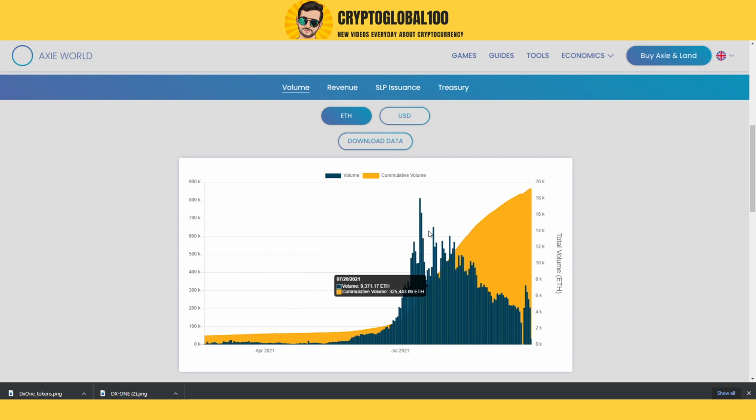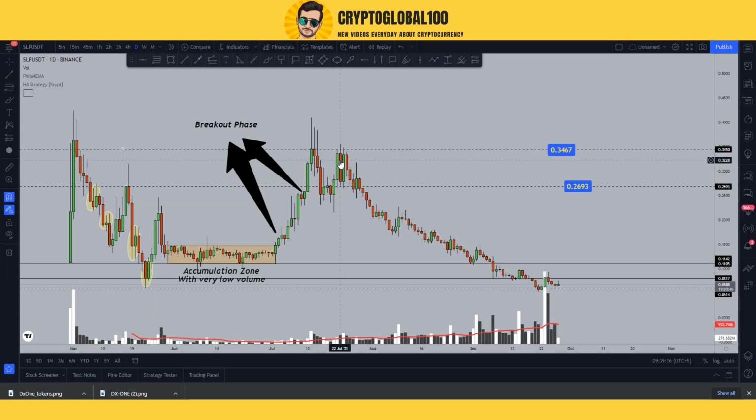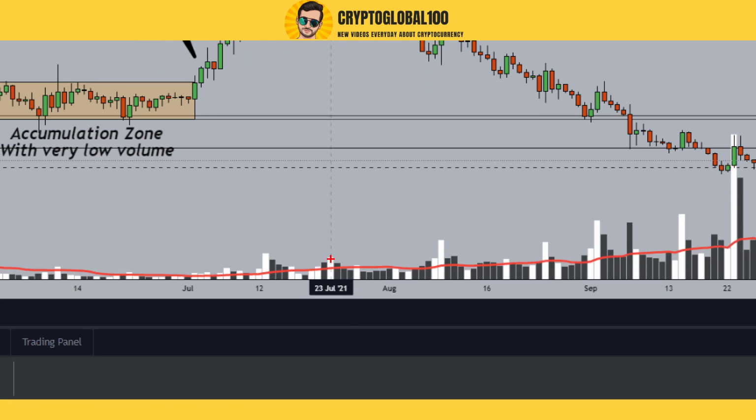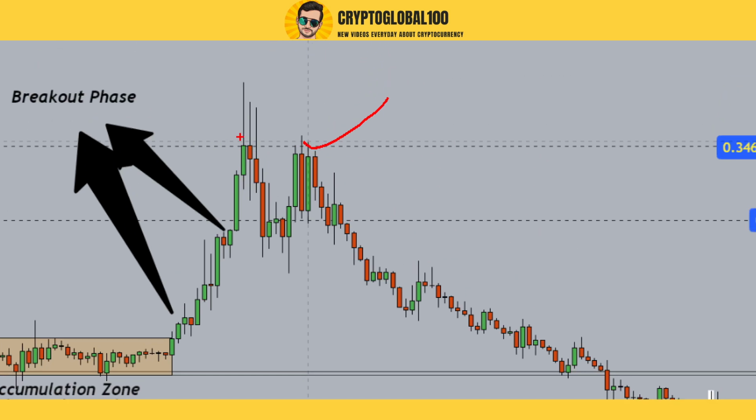So the next peak was around the 23rd of July, that would be this one. You can see here again we saw a huge pump in the volume and in the price as well. Down there the volume was low, but we saw a pump in the price.